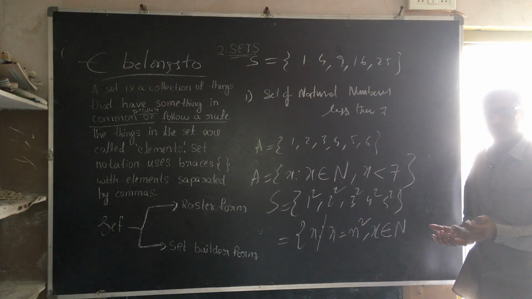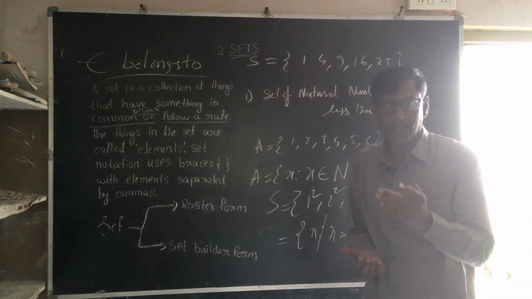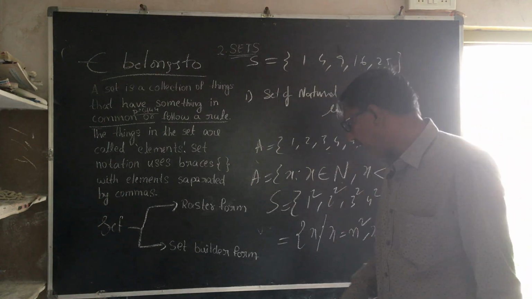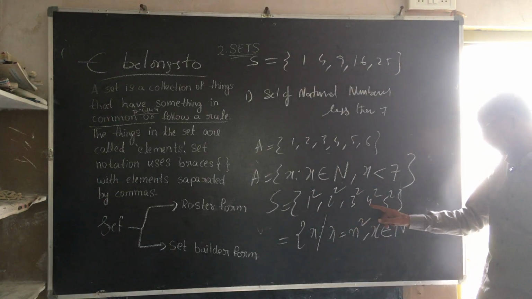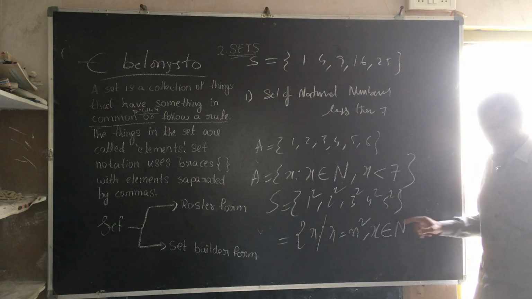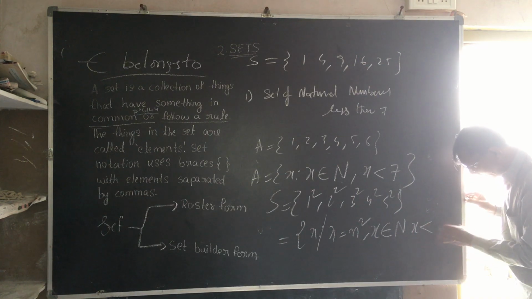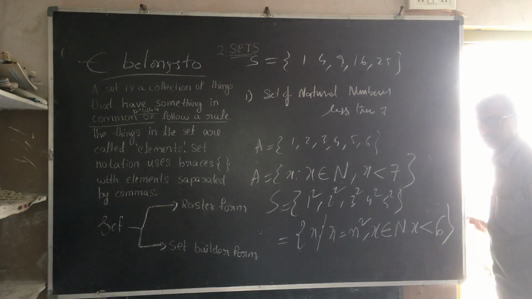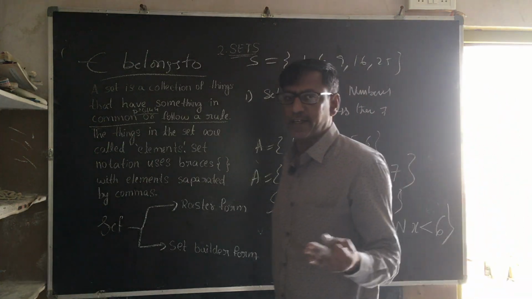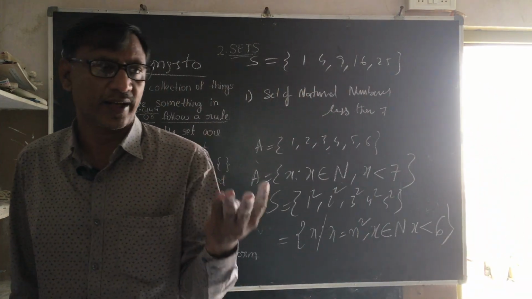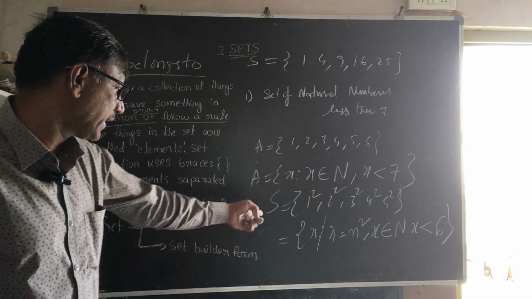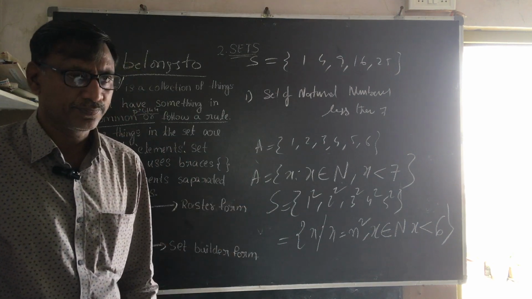And will tell you how many numbers it will take. By observing this, 1, 2, 3, 4, 5, numbers are taken. That's the reason I would like to write x is less than 6. That means x will take 1, 2, 3, 4 and 5. Am I clear on that? This is nothing but a set builder.